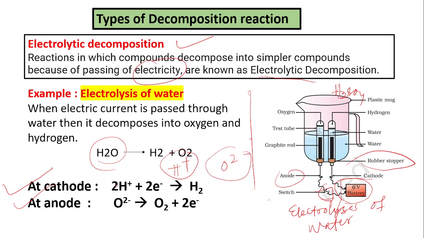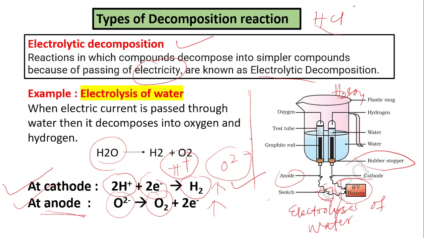So at cathode, hydrogen ion gains electron to form hydrogen gas. So hydrogen gas is liberated at cathode. Similarly, O2 minus ion releases electron to the anode to produce oxygen gas. So oxygen gas is produced at anode and hydrogen gas is produced at cathode.